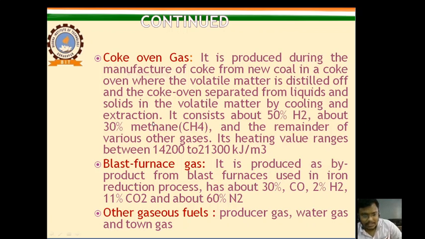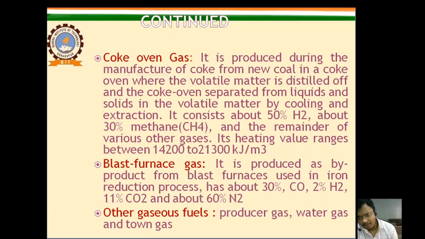Next is blast furnace gas. What is a blast furnace? We have studied the blast furnace in manufacturing science. It is produced as a byproduct from the blast furnace used in the iron reduction process. Blast furnace is used for getting iron from different ores.